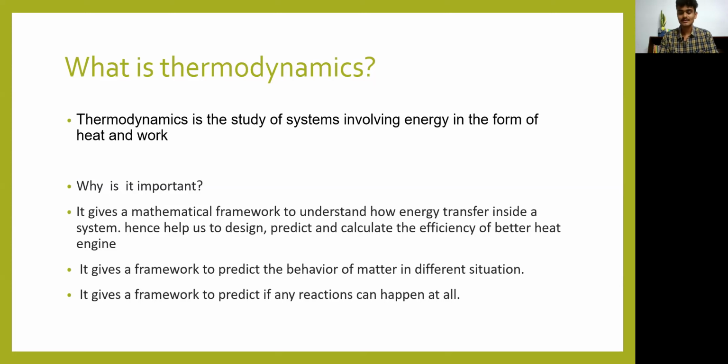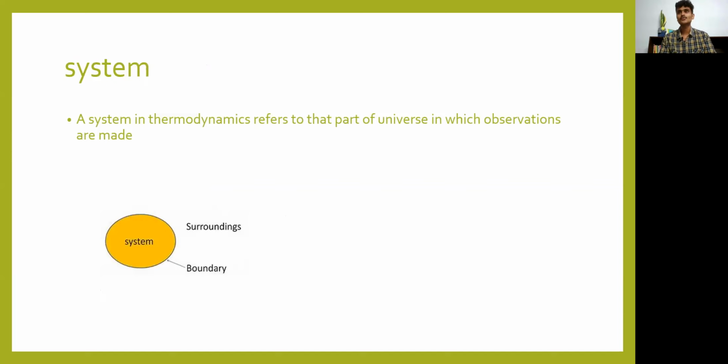Okay. Next, what is a system? We have to go from the basics. So we learn the basic terms of thermodynamics. System. What is a system? A system in thermodynamics refers to the part of the universe in which observations are made. You might find the definition a little confusing, but whenever you learn something with a real life example, you will surely remember it forever.